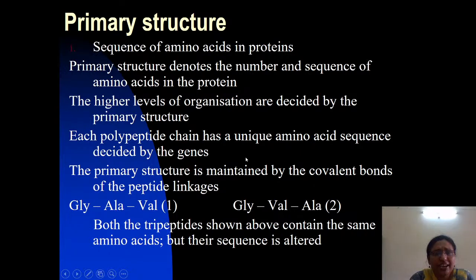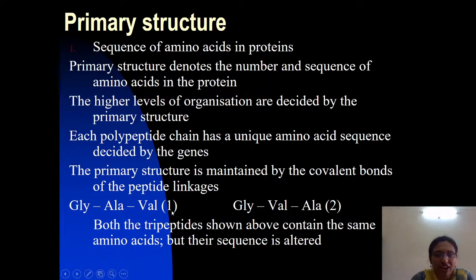Each polypeptide chain, we know, has a unique amino acid sequence, and that unique sequence is decided by the genes. Each protein has its own amino acid sequence, which is decided by the genes. So the primary structure is maintained mainly by the covalent bond, that is, peptide linkages. Primary structure refers to the linear sequence of the amino acids, and it is stabilized by peptide bonds. Each protein has its own amino acid sequence.